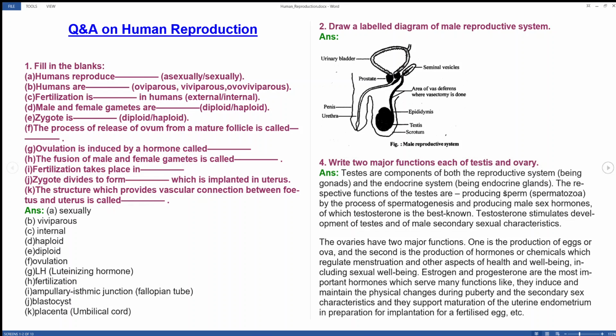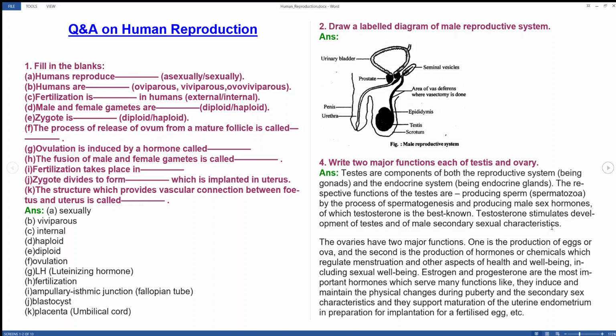The functions of testes are producing sperm, also called spermatozoa, by the process of spermatogenesis, and producing male sex hormones, which are testosterone. Testosterone stimulates development of testes and male secondary sexual characters.